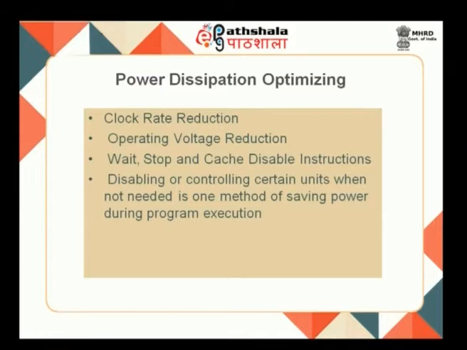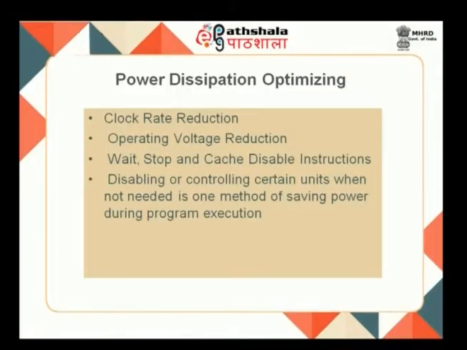Then as I told you, the power dissipation, that means the heat generation, is power dissipated in the form of heat. It not only produces heat, it also destroys the hardware side, that means the digital circuits, ICs. So, how to minimize, how to dissipate, how to remove the heat or minimize the heat generation is the major headache. For this, the processor clock rate should be reduced.